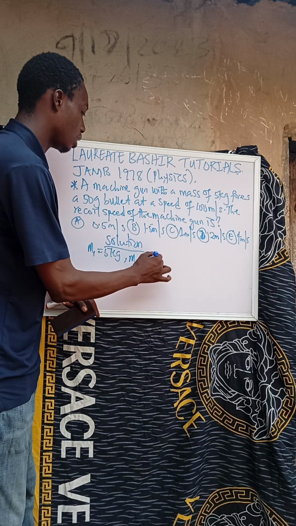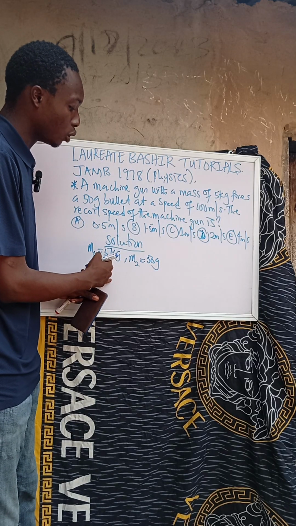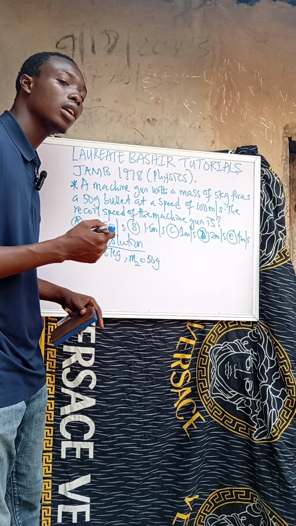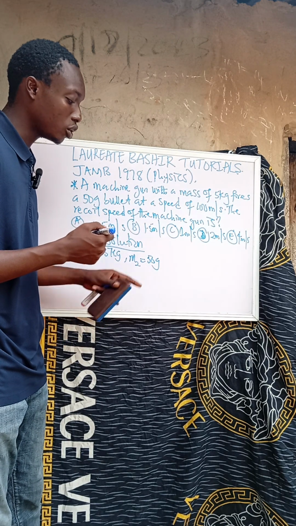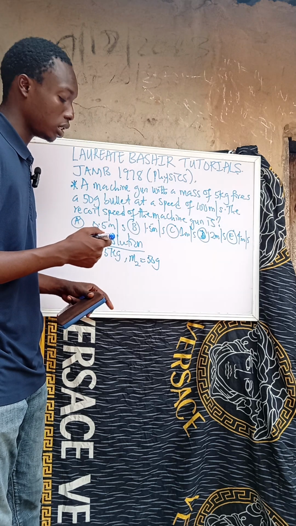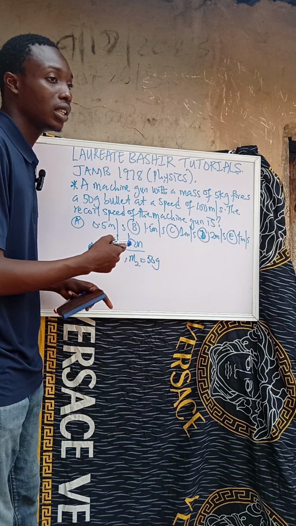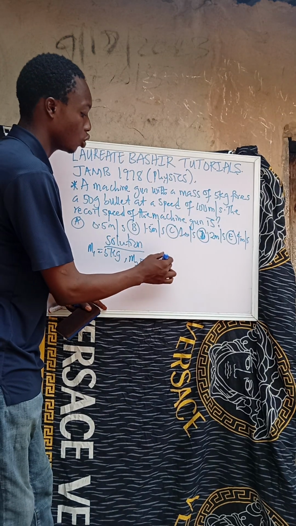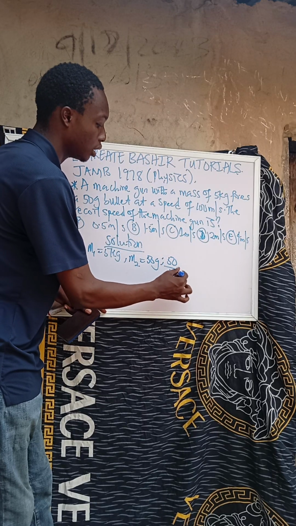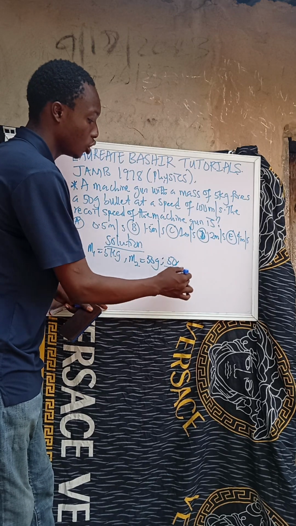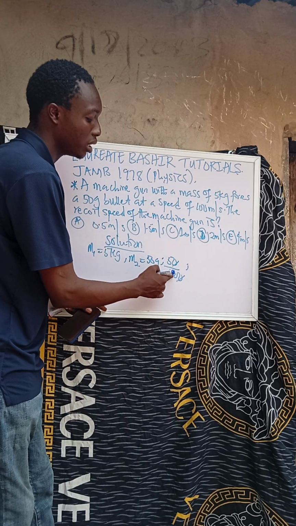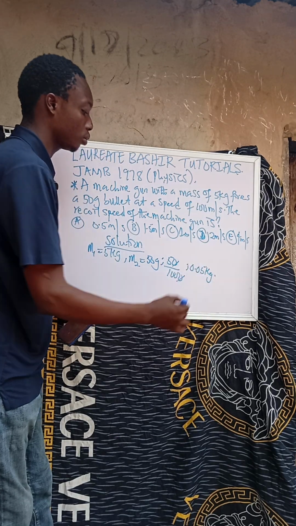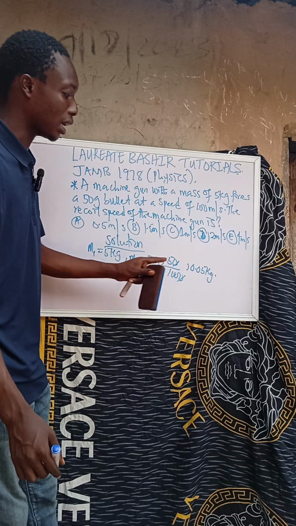So 50 gram. But if you look at this, 5 kilogram and 50 gram are not of the same SI unit. Your answer is also in SI units, meter per second, so you have to convert gram to kilogram. How do you convert? You divide by 1000. 50 divided by 1000, zero cancels zero, so 5 divided by 100, which gives 0.05 kilogram. So both are the same now.